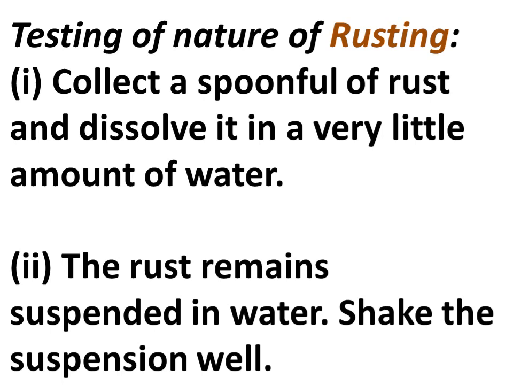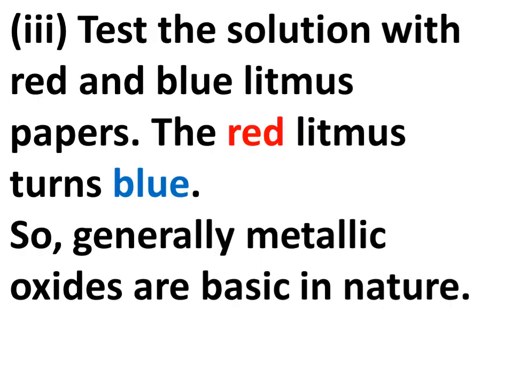The rust remains suspended in water. Shake the suspension well. So you need to suspend the rust in the water, then shake the suspension properly. Next part is to test the solution with red and blue litmus paper. You know what litmus paper is, which tells whether a particular thing is acidic or basic. So you will observe the red litmus paper turning blue. So generally metallic oxides are basic in nature. This will be proved because of this activity.